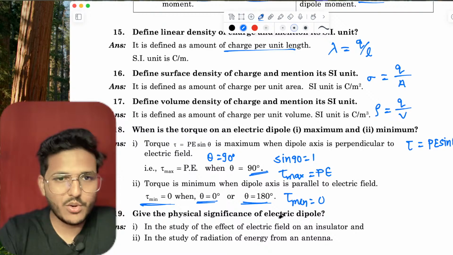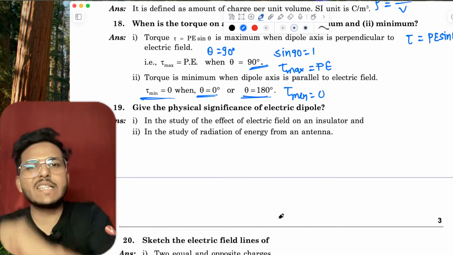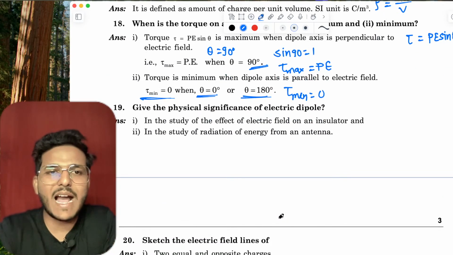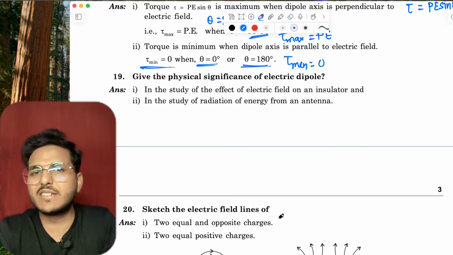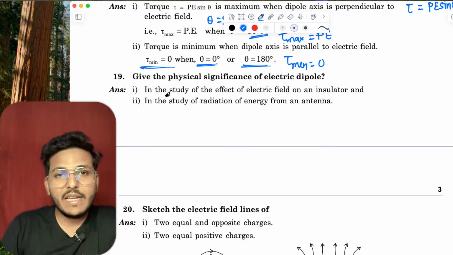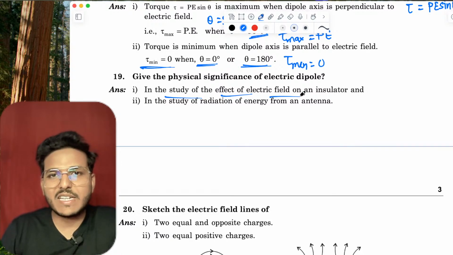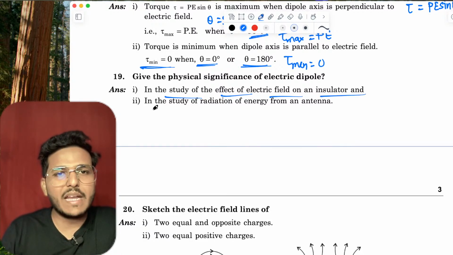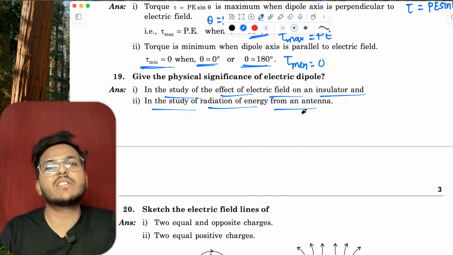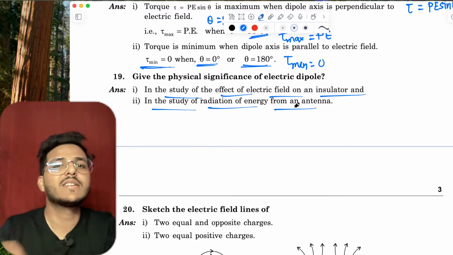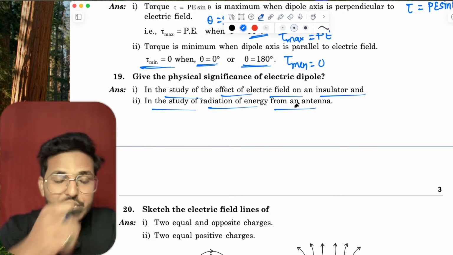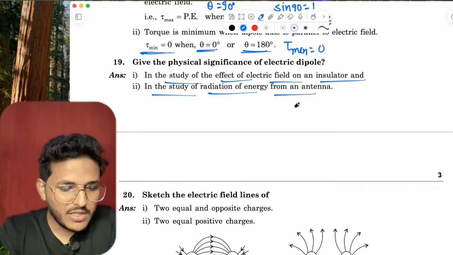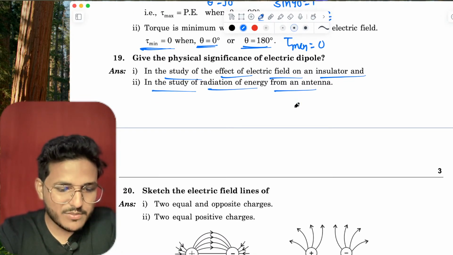Give the physical significance of electric dipole. What is the actual meaning, the physical significance of electric dipole? In the study of the effect of electric field on an insulator and in the study of radiation of energy from antenna, in both cases, electric dipole is used. Equatorial or axial, that is most important.